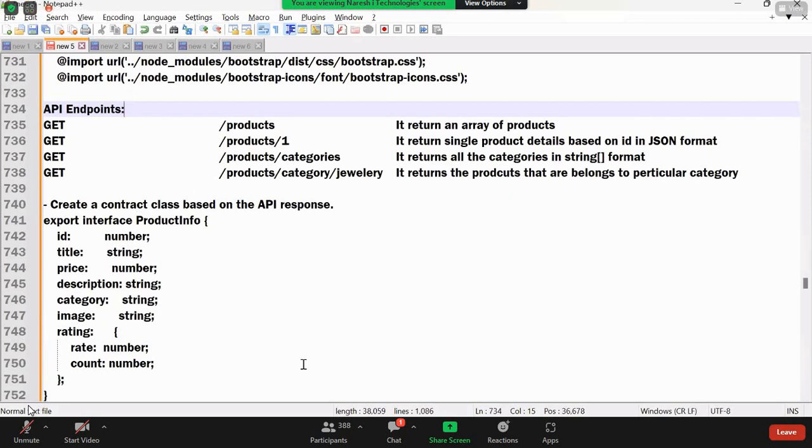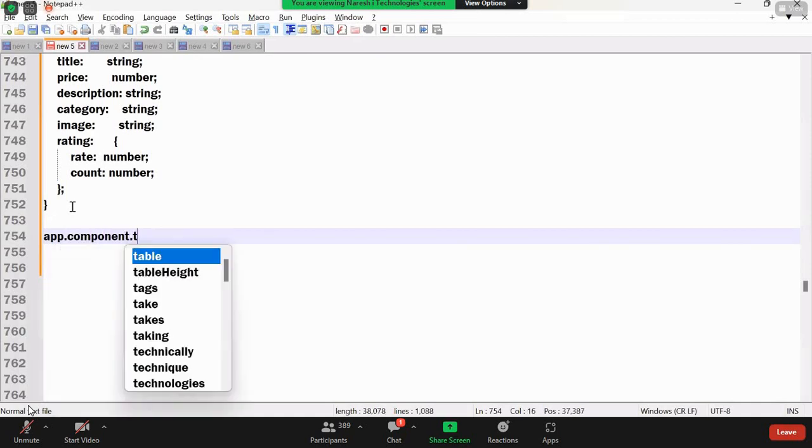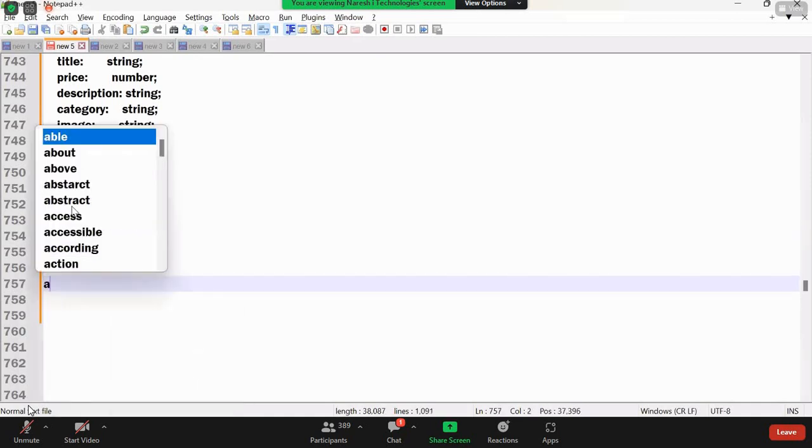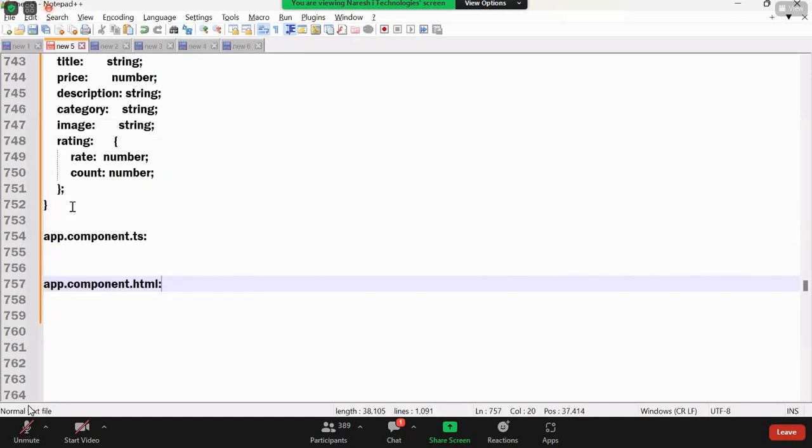Create a contract class based on that API response that we are having. And after completing that, the next one is that you can start the development. Okay. You can start the development. Now, let me do one thing. Let's say now I'm using app.component.ts, and then app.component.html is the one I just wanted to have. Now let me start with the design.